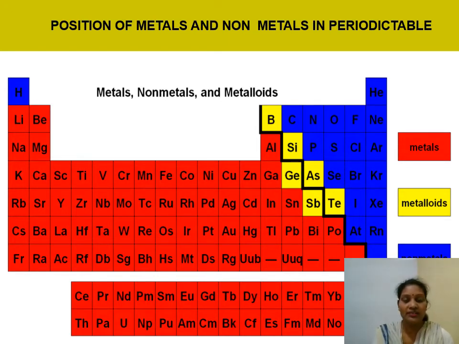Here you can see on my left side the position of metals and non-metals in the periodic table. All the red colored elements are metals, and blue colors are non-metals and yellow colors are metalloids.